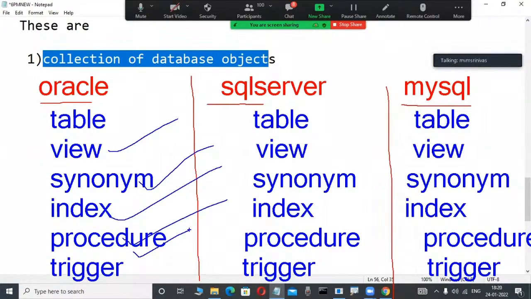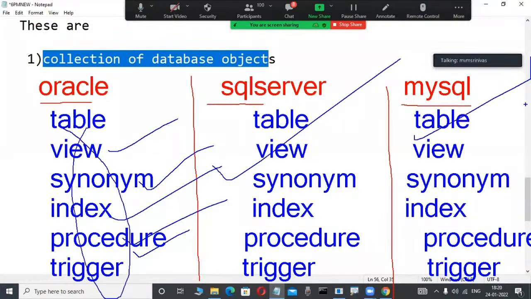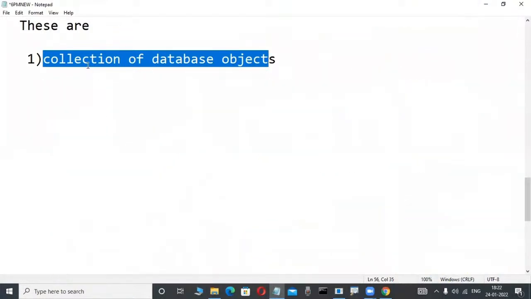We are learning all the relational data model products; they are used the same way. Syntactically they are different and the functions are different, but conceptually they are the same. That's why we learn one product in our course. Suppose you learn Oracle, then another database is also very easy. It is not required to learn all of those things. One is enough. That's why the collection of database objects is very easy.